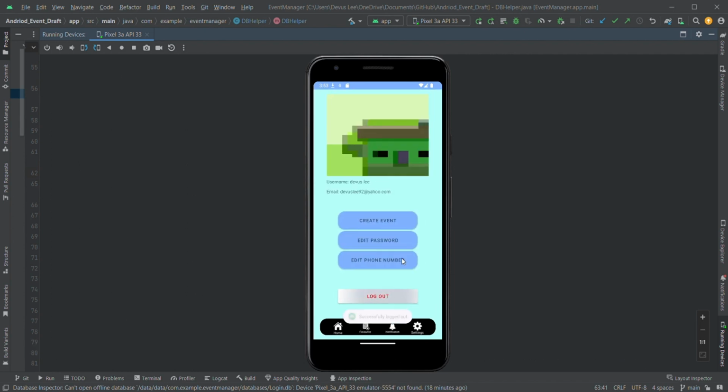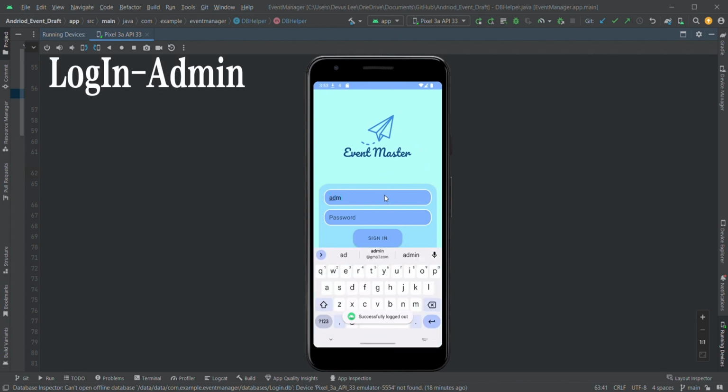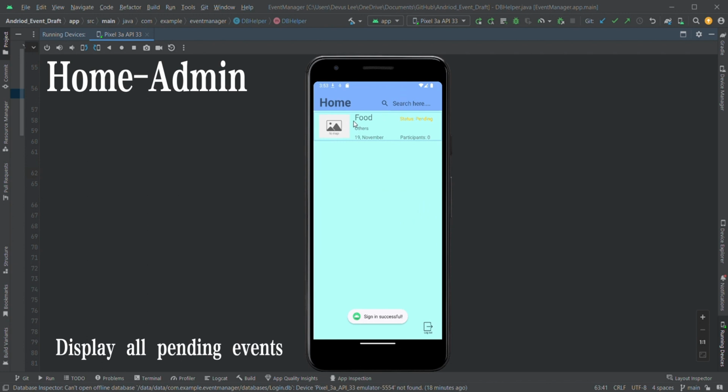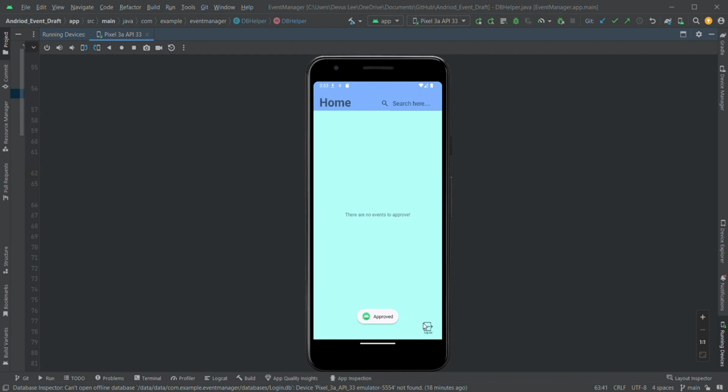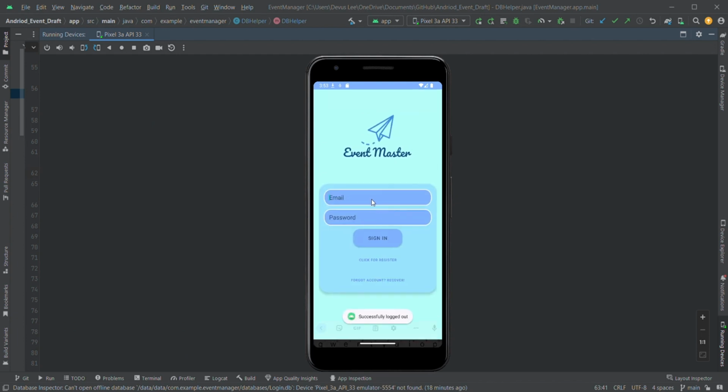And then now if you log out, and then you go to the admin page, over here you can see that it is pending. So you can click into it and you can approve it. And if you log out, you can log back into the main account.